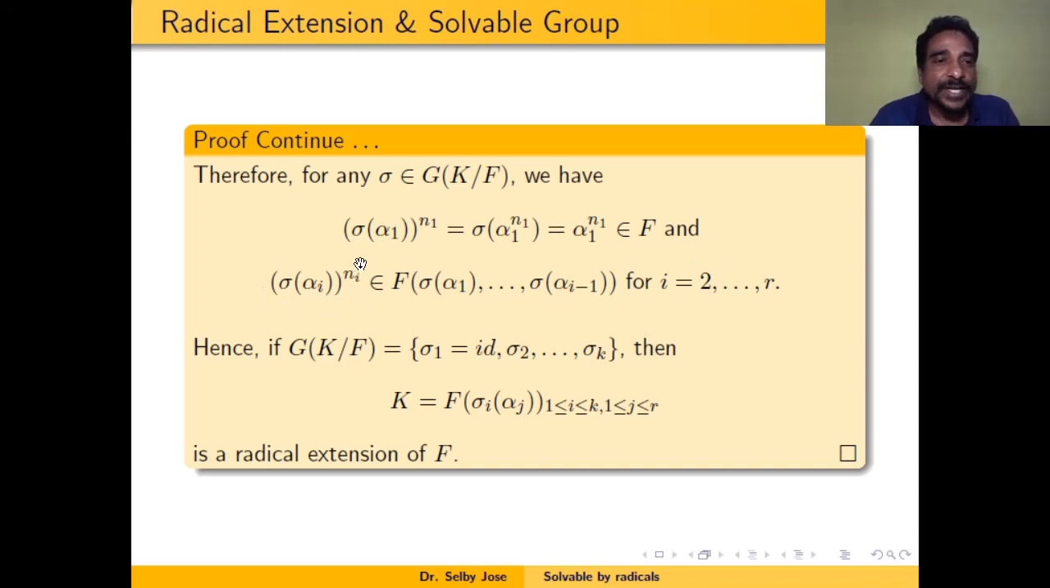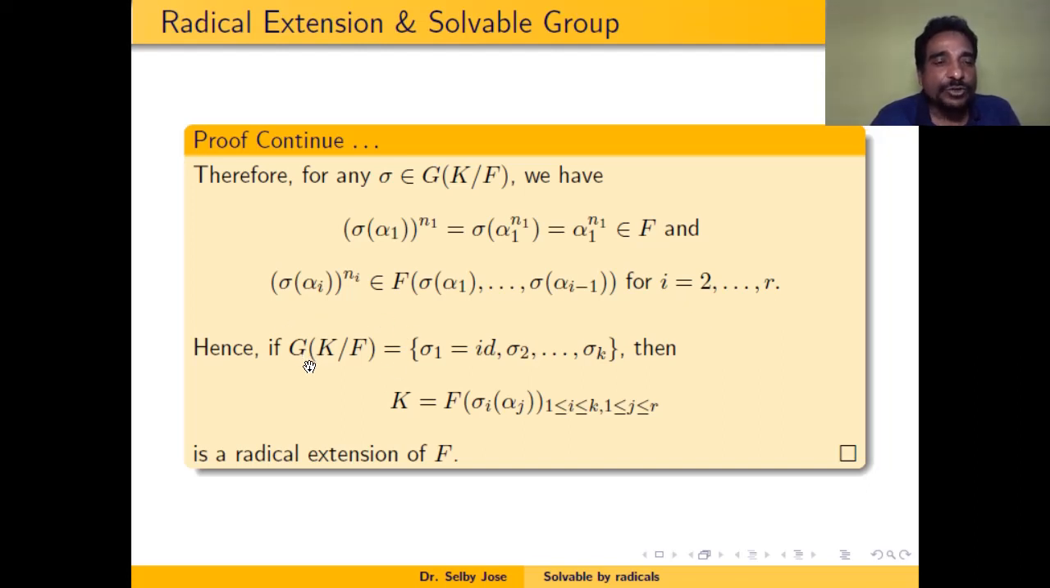And sigma of alpha i raised to n_i belongs to F of sigma of alpha 1, etc., sigma of alpha i minus 1, because alpha i raised to n_i belongs to F of alpha 1 etc. alpha i minus 1. Therefore, sigma of alpha i raised to n_i belongs to F of sigma alpha 1 etc. sigma alpha i minus 1, for i varying from 2 to r.